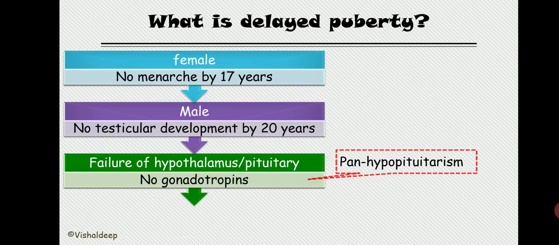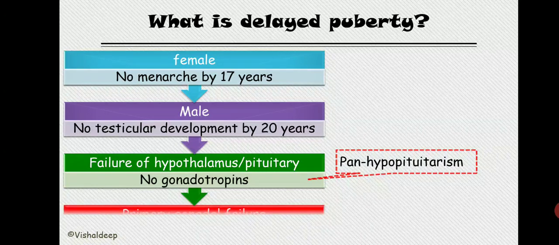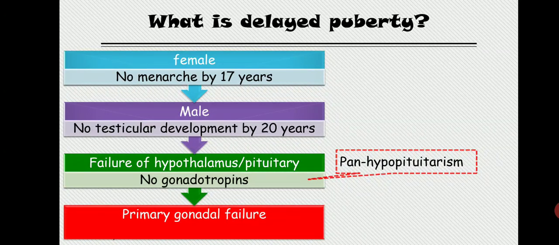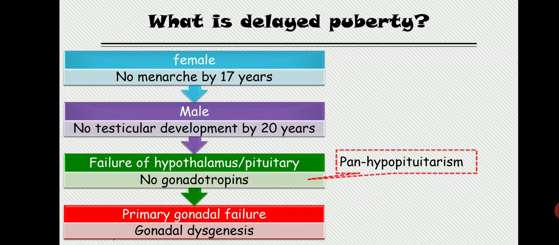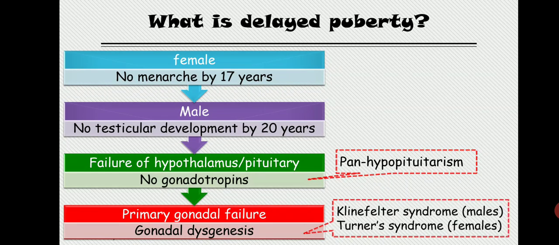The second cause of delayed puberty is primary gonadal failure, or gonadal dysgenesis. The gonads themselves are not developed enough to secrete sufficient sex hormones. What are the causes of gonadal dysgenesis? Klinefelter syndrome in case of male, Turner's syndrome in case of female. Now what is Klinefelter syndrome and what is Turner's syndrome? You already know, right? It is already covered in 12th standard.